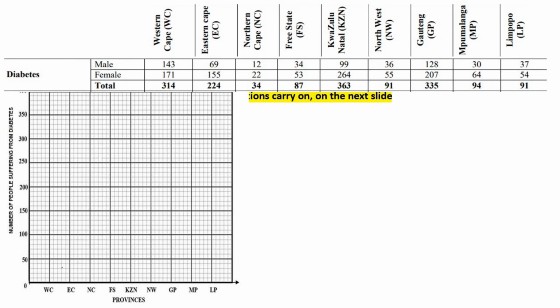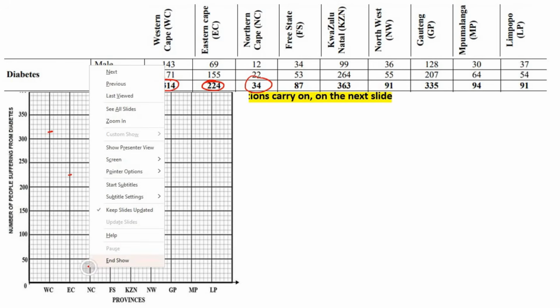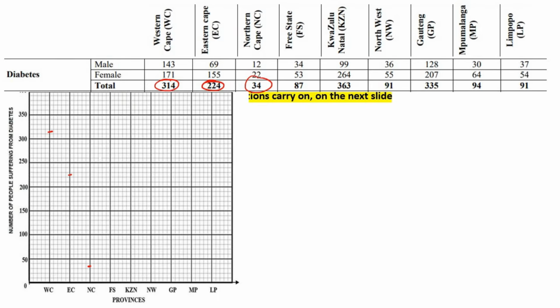It won't always be like that, so you need to make sure for each test or exam that you check the scale. Okay, so the first one is the Western Cape, so we go to 314. So that would be a little bit more than this line over here, because that's the 310 line, so it'll probably be nearly in the middle. Then Eastern Cape, 224. So 200, and then you'd go to the second line, because that would be 20, and then probably in the middle like that. And then the Northern Cape was just 34, so that's going to be about there. And then Free State, 87, which is about there.